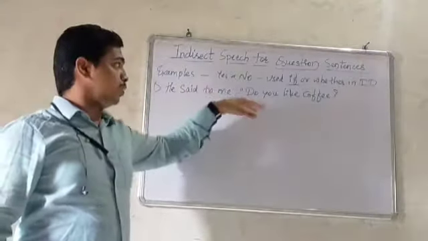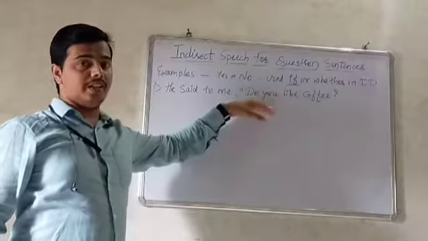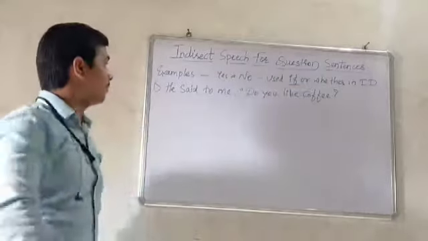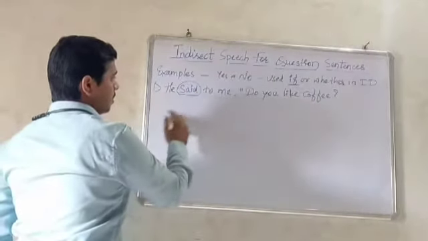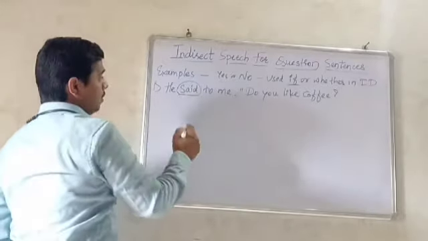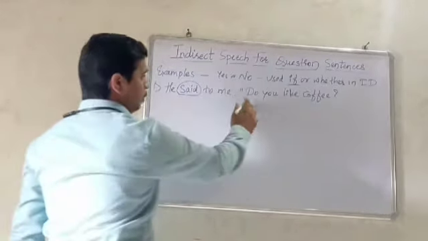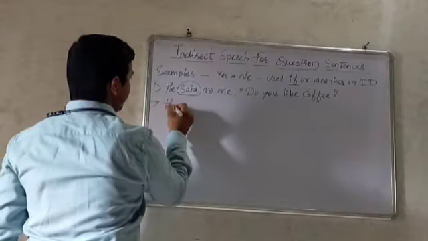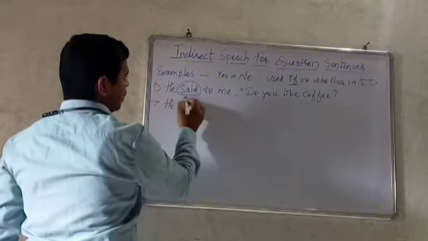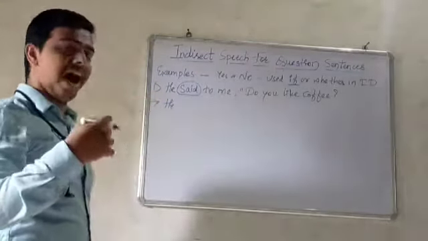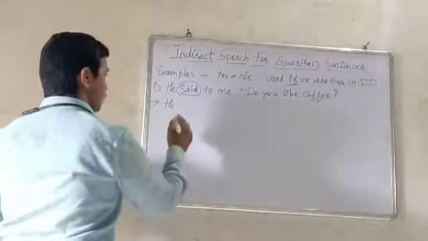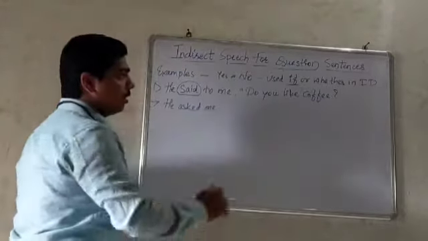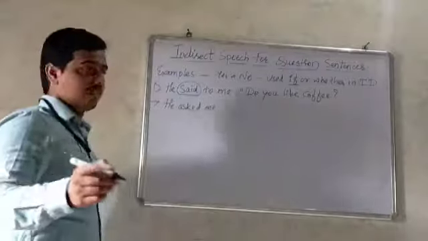In indirect speech use if or whether after the reporting word. So let us see. So this is the reporting word. He said to me, do you like coffee? So now let us change. As I said, the reporting verbs said and told change into asked or inquired. So he asked me,